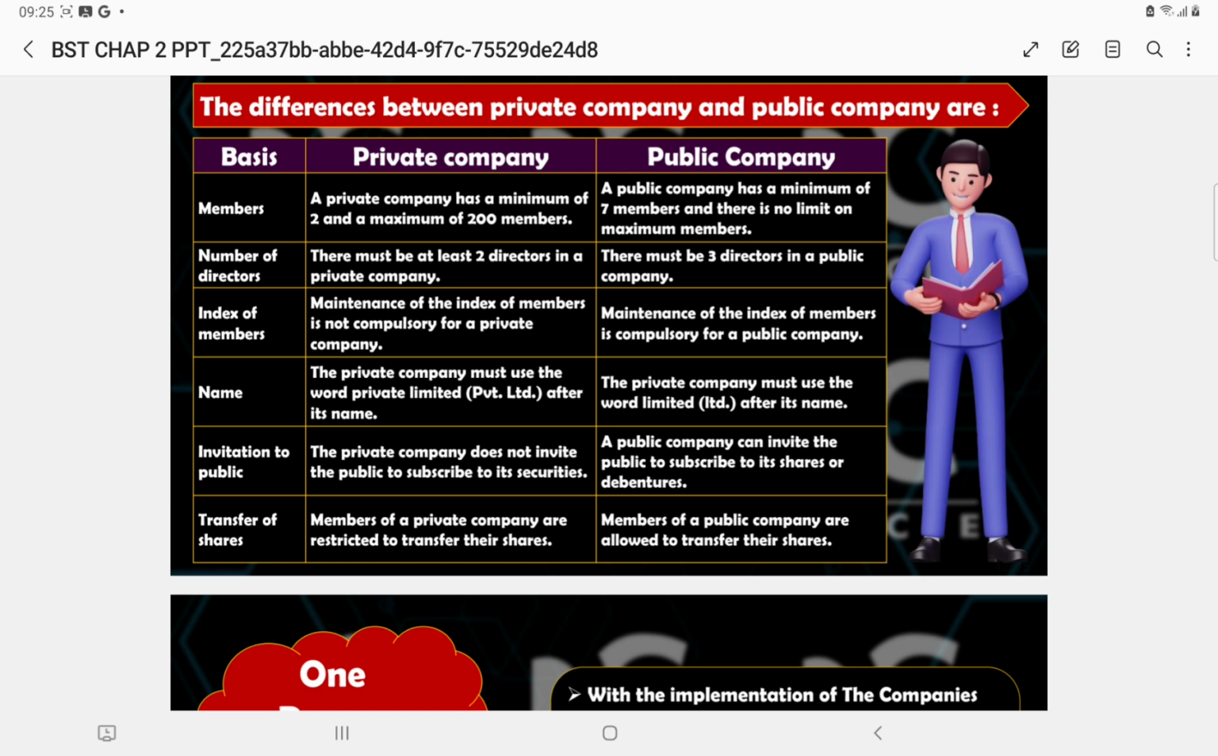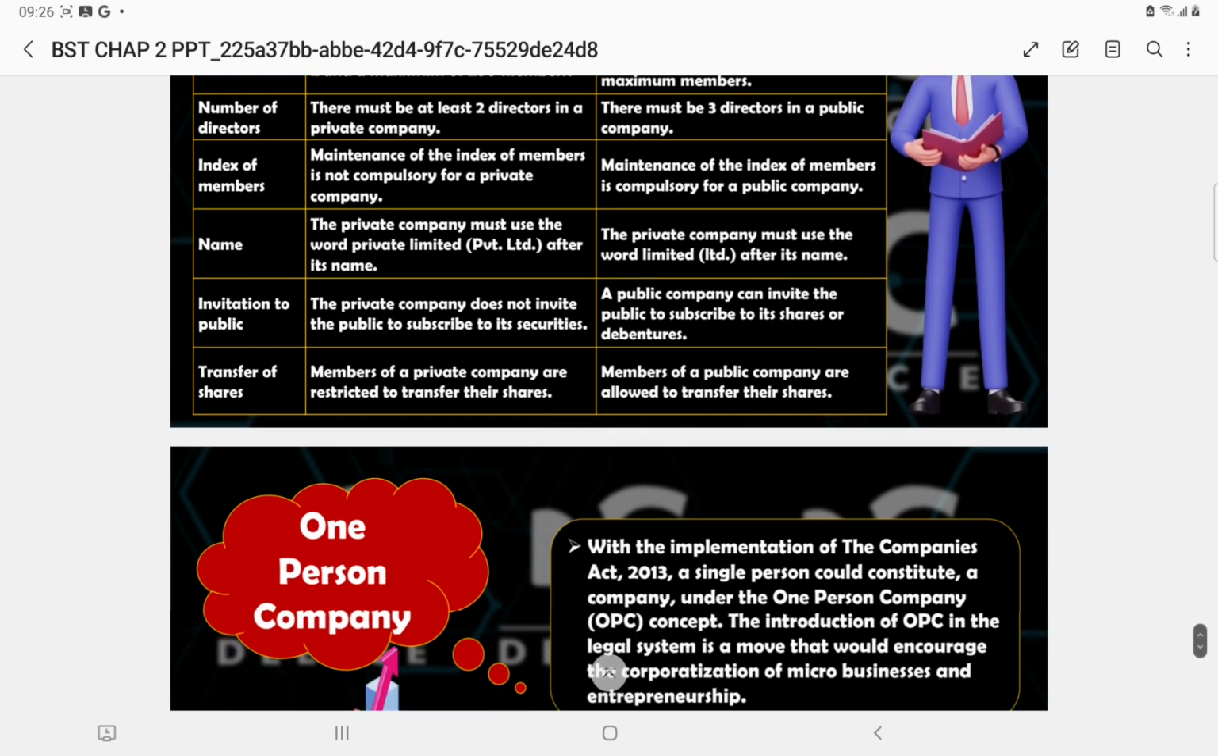Private limited word is being used in private company, whereas only limited word is being used if it is a public company. Invitation to the general public is not required in case of private company, whereas it is compulsory in the case of public company. Transfer of shares, it is restricted in private company, whereas there is no issue and it is allowed in case of a public company.